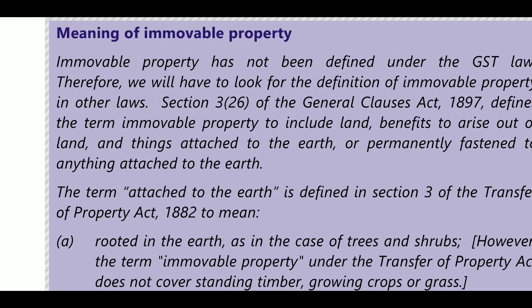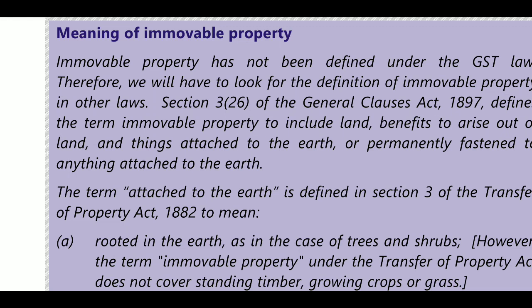Immovable property includes land, benefits arising out of land, and things attached to the earth, or permanently fastened to anything attached to the earth. Here, attached to the earth is defined in Section 3 of the Transfer of Property Act: rooted in the earth, in the case of trees and shrubs. However, immovable property under the Transfer of Property Act does not include standing timber.